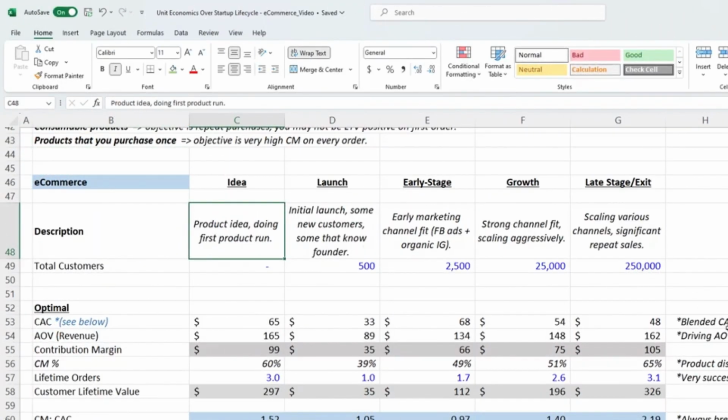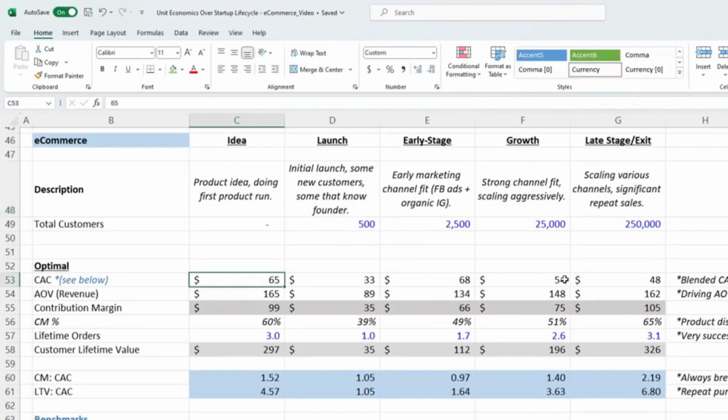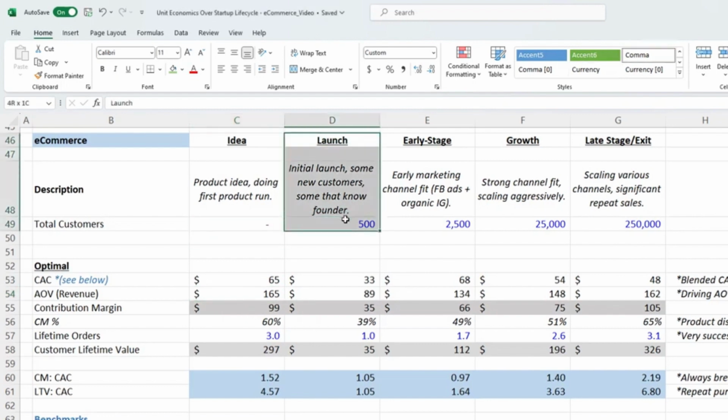Right now we're in the idea phase. And the idea is that we have a CAC that's $65, our AOV, and this is just our vision. This isn't anything real yet because we have no customers. We're going to get to the launch phase in a sec.